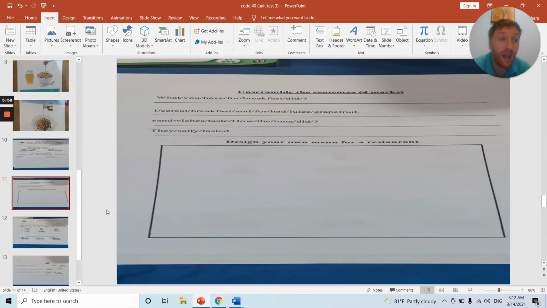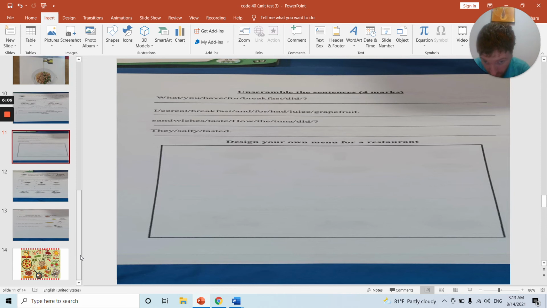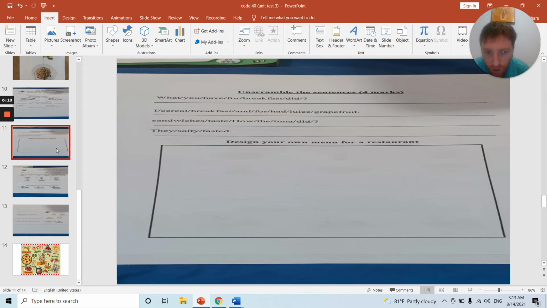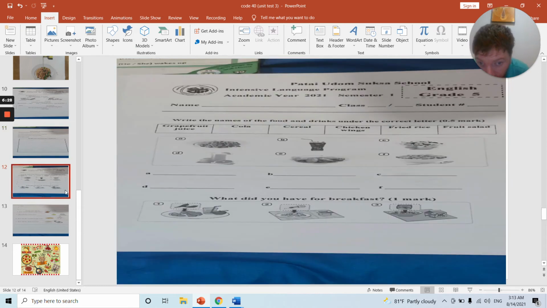So if you remember from the last lessons we did about the menu in the book, you can design your own menu, make up your own menu, draw the menu, whatever you like. Just design a nice menu for a restaurant. That is the worksheet. And then once you are done, you can move on and do the test. So there's 4 pages of work to do. There's 2 for the test and 2 for the worksheet.